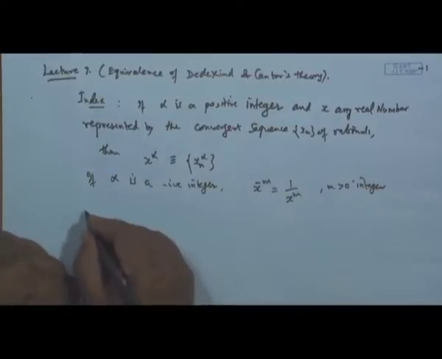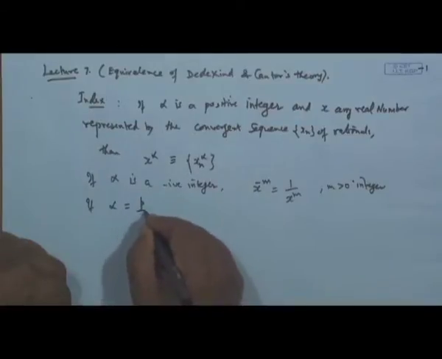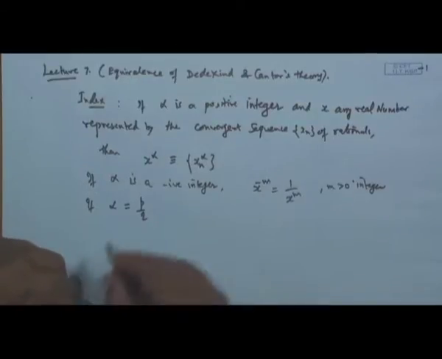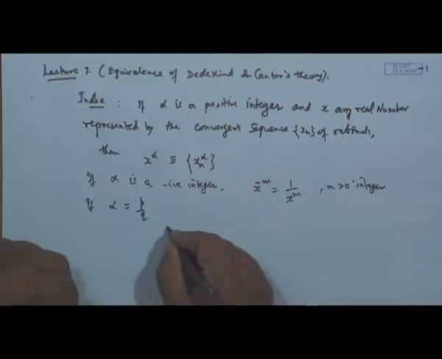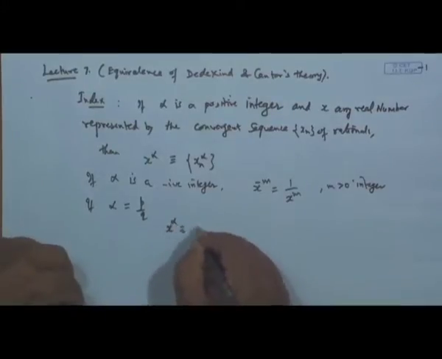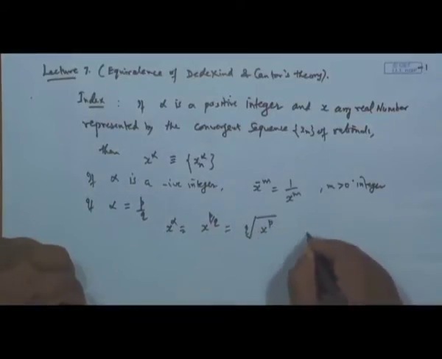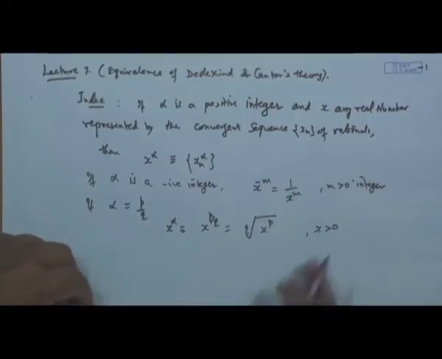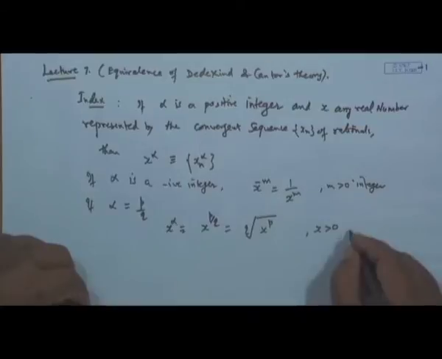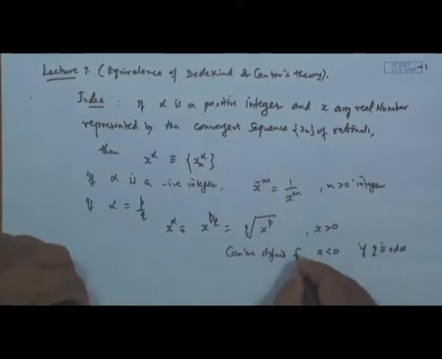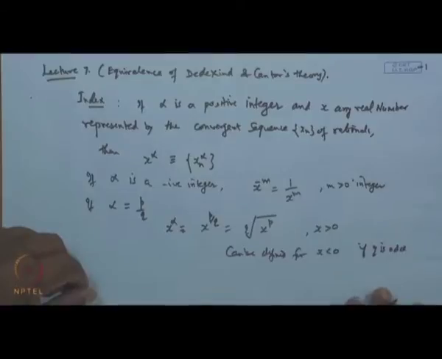And also we have seen if alpha is fractional p by q, where p and q are integers, then x to the power alpha, that is p by q, is the same as the qth root of x to the power p, where x is taken to be positive, or it is defined when q is odd, and if q is odd, then this can be defined even for x less than 0.